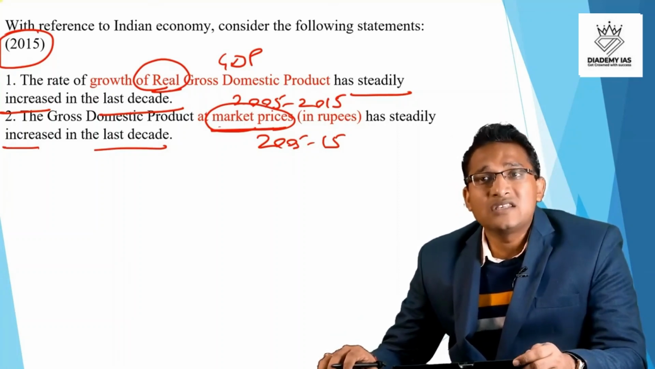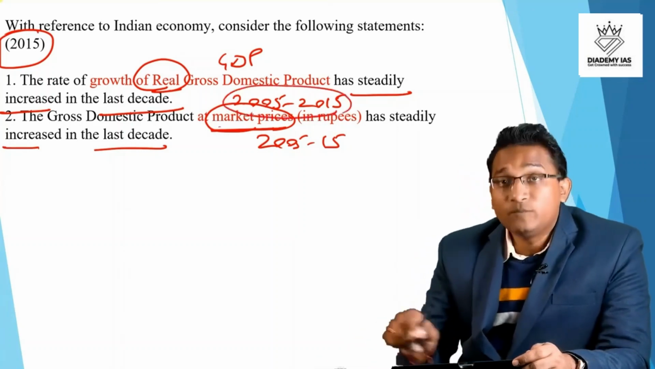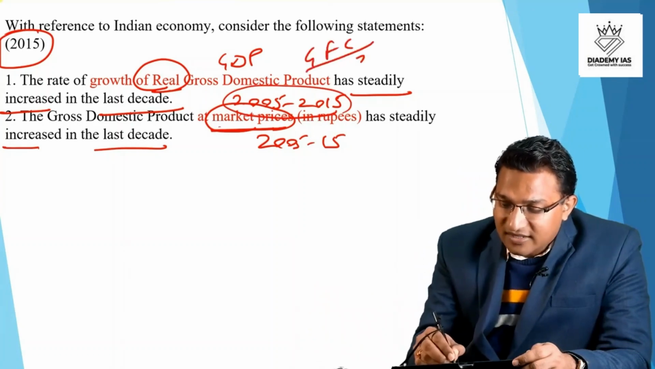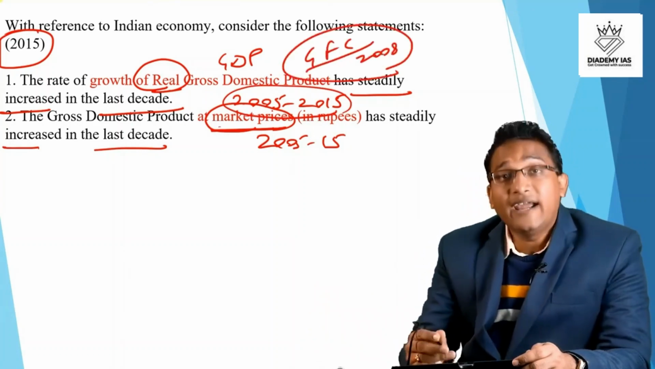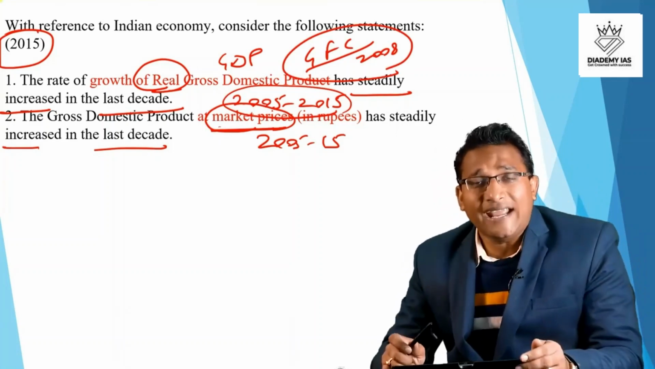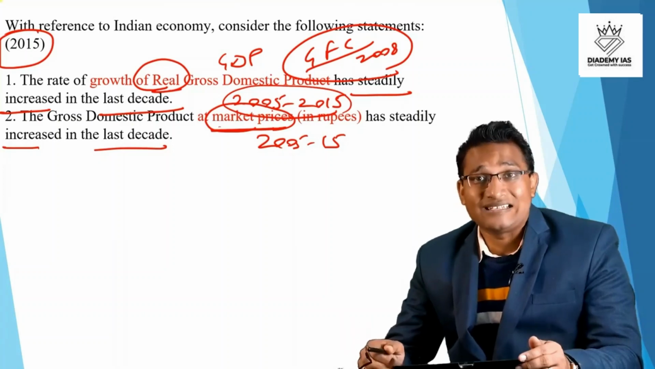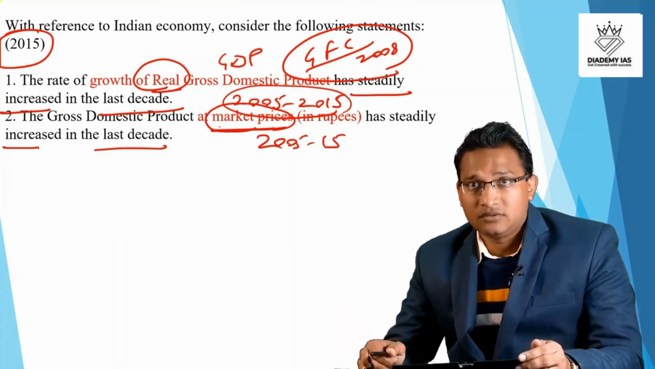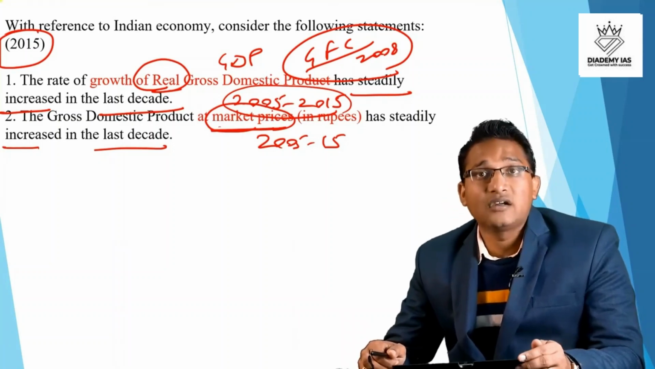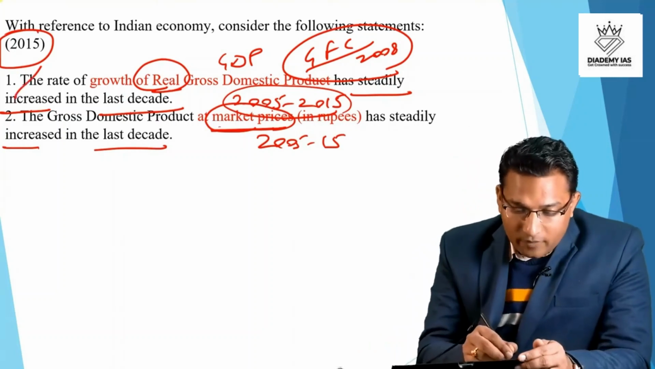However, commonsensically one thing is there, that between 2005 and 2015 there was the global financial crisis. This global financial crisis came in 2008, and because of that there was a lot of slowdown in the world economy as well as the Indian economy. So because of this global financial crisis, the real income, that is income at the constant price, got decreased, right? So statement 1 is wrong.